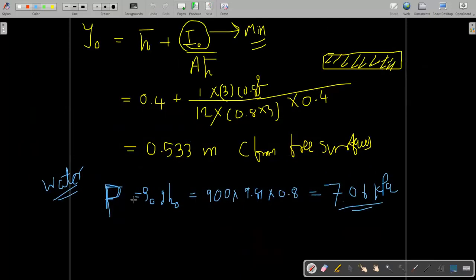So let us find how much force is exerted by the water, Fw: the pressure exerted by the oil plus rho of water, g, into h bar of water height, into the projected area.